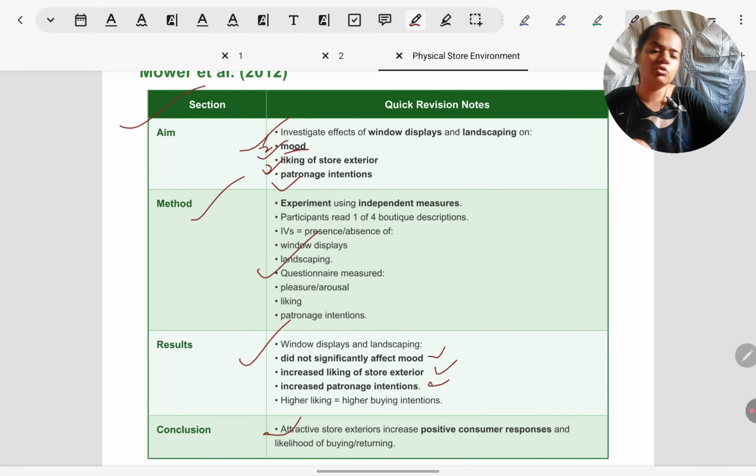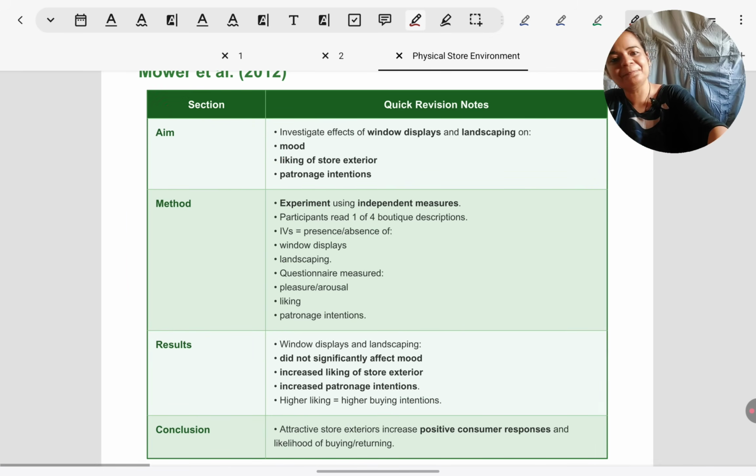So what do we conclude from the study? Conclusion meaning what is the larger inference that we can draw from these results? Definitely positive consumer responses increase if store exterior is thoughtfully designed, including window displays and landscaping, and people show increased intention at least to buy. Even if real buying was not measured in the study, people didn't really go to the store and buy something, but at least they indicated they would if they would have really seen it.